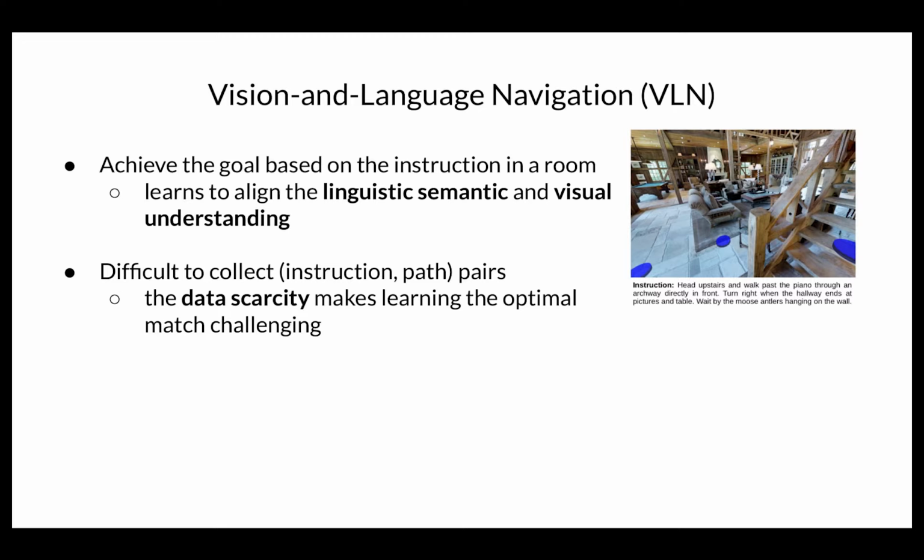Although it is a practical task, because the room is usually very large and there are so many possible paths, it is difficult to collect enough instruction-path pairs to train a robust agent, which we call the navigator. And this kind of data scarcity issue makes learning the optimal matching between vision and language pretty challenging.